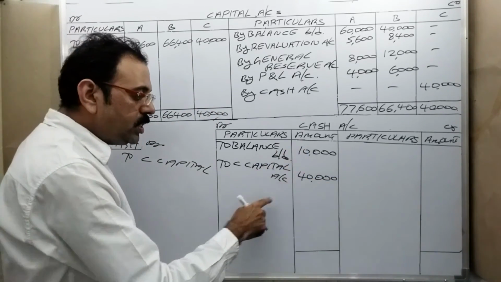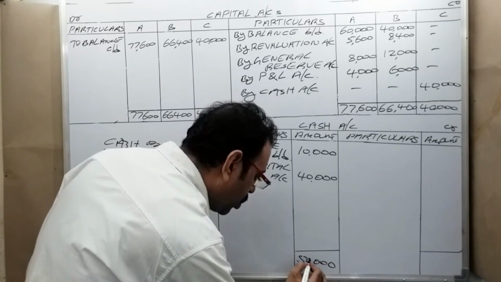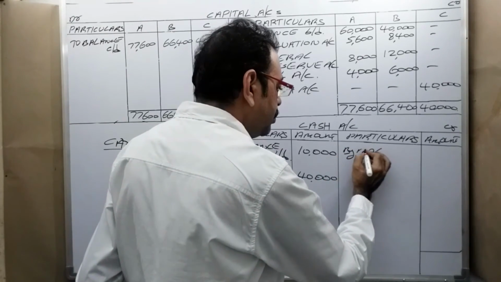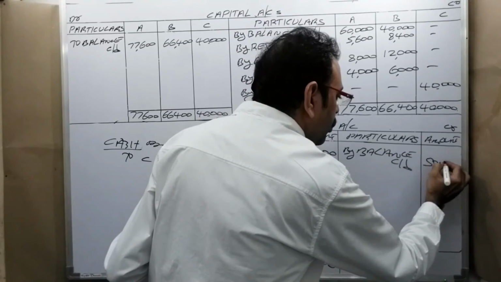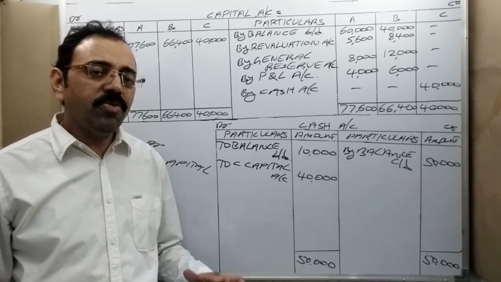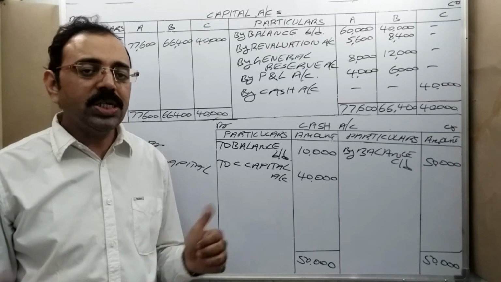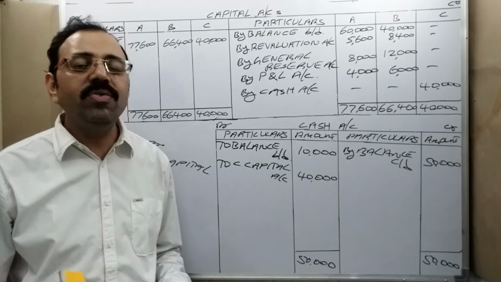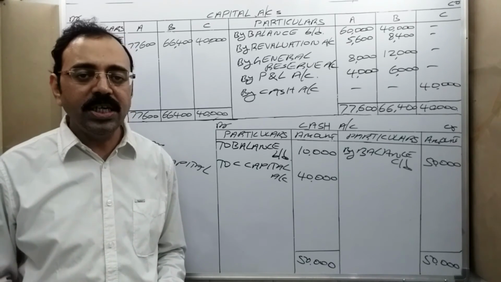Now the debit side total is more than the credit side. Put the total in the debit column. Then balance carried down will be the same. Balance carried down is 50,000 rupees. Next, what should we prepare? Actually speaking, we should prepare goodwill account. But what is the goodwill treatment here? Privately paid. Means we don't want to record the goodwill in the books. That is why directly we should prepare the new balance sheet.